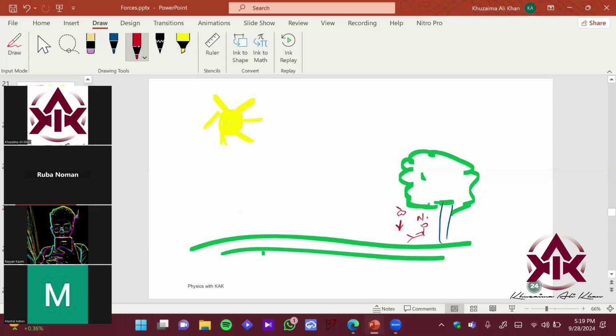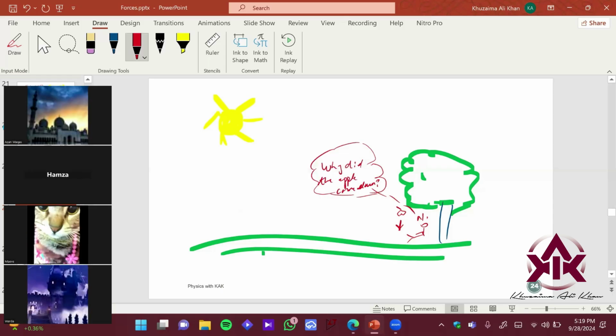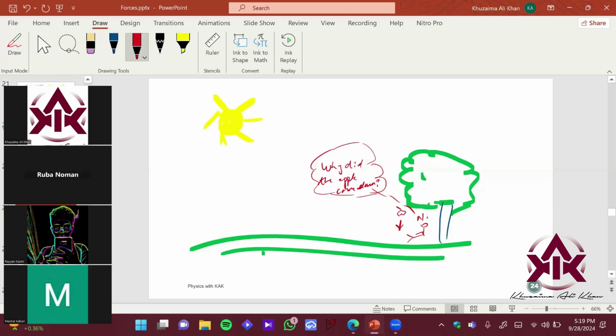So Newton thought something. He had a thought process over here. Okay, why did the apple come down? So instead of a common human being like us, me and Ryan and every one of you, who would simply take the apple and enjoy your treat, he thought, why? Okay, a physics question, a physicist, right?